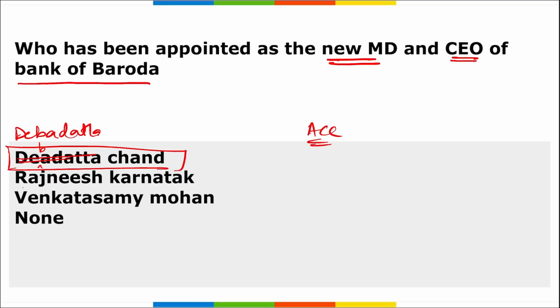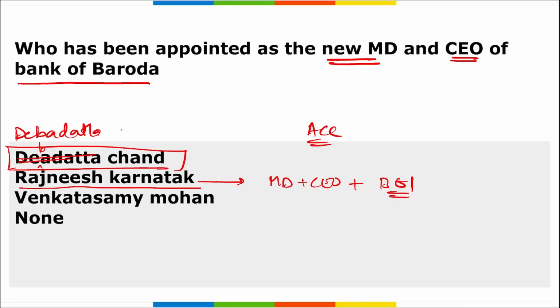If we talk about Rajneesh Karnatak, remember he has been appointed as the MD and CEO of BOI. What is this BOI? BOI stands for Bank of India. Correct?